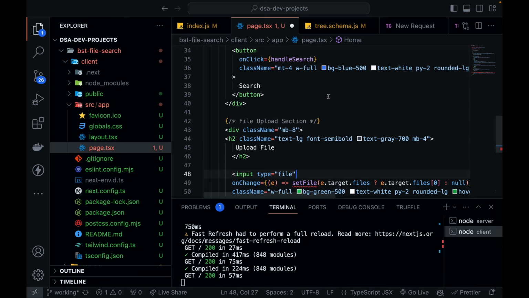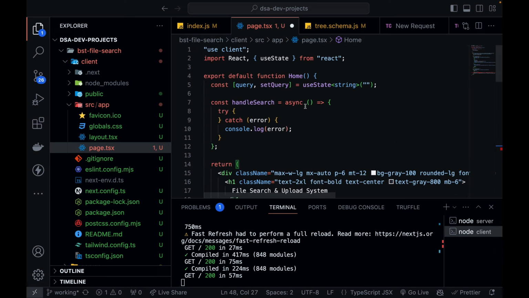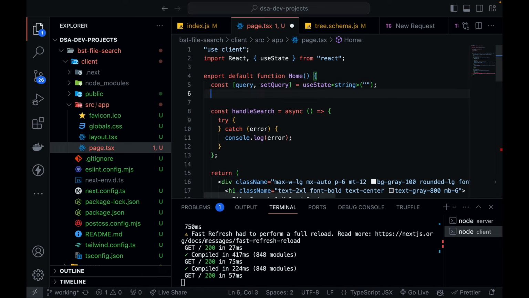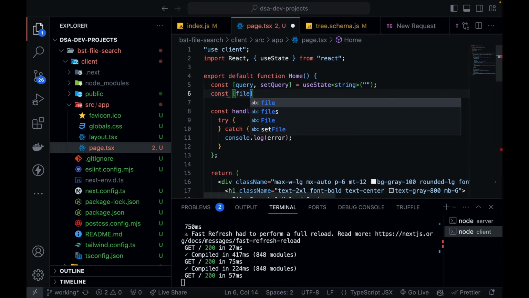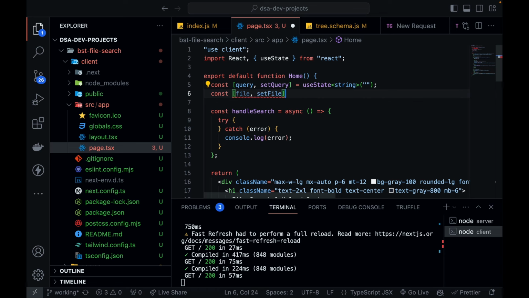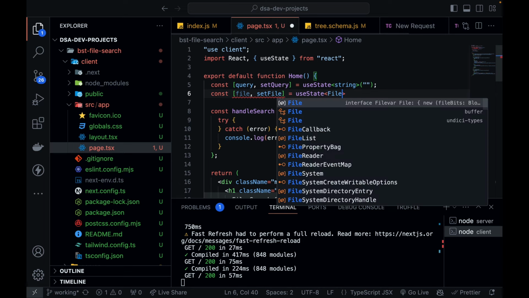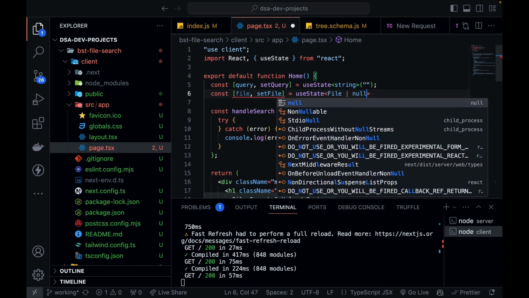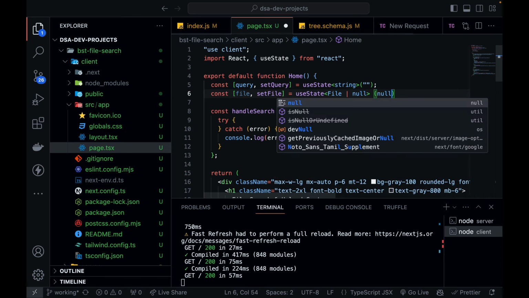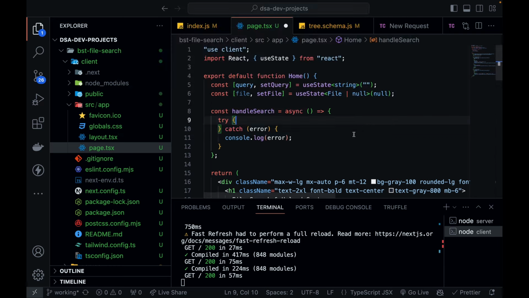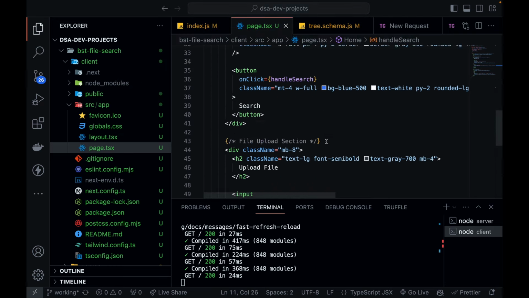Okay. Now let's create a function at the top which is going to set my file. So for that, I'm going to go ahead at the top, and over here just below query, I'm going to say constant file, set file is equal to use state, but this time the type will be null, and by default you can initialize it with null. You won't be having any file picked up. Okay, so this is good.